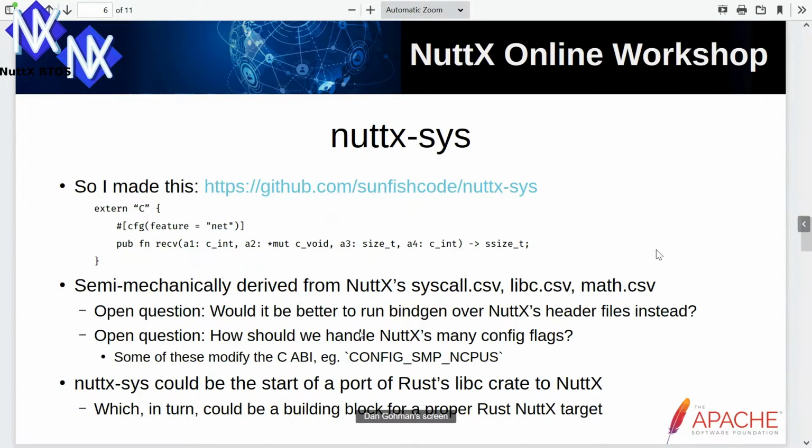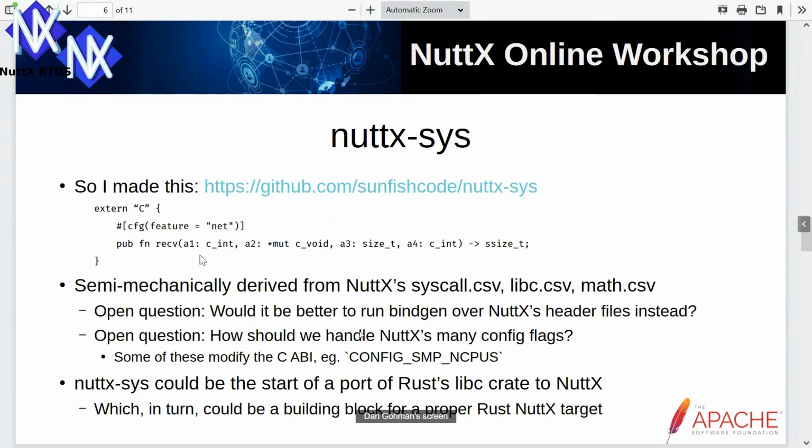potentially with a cfg to reflect the nuttx config. It's kind of translated into the Rust cfg mechanism for conditional compilation. And then we have the receive function, which corresponds to the C receive function in nuttx. We have a file descriptor, a raw pointer, a size of the buffer, a set of flags, and then the return type.